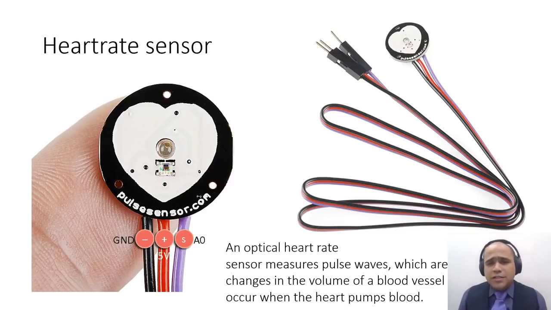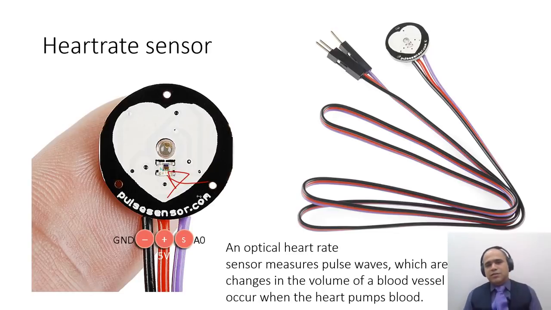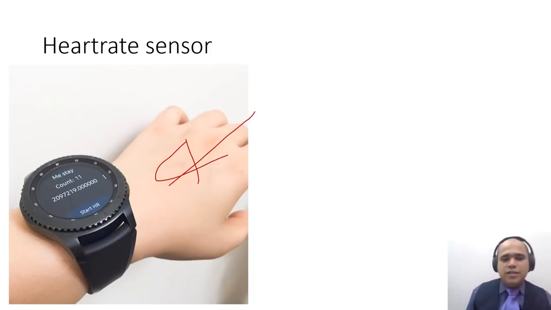There is a very interesting sensor coming up called the heart rate sensor, which is typically fitted in your watches or even in your smartphones, and they can measure your heart rate from just your fingertip. So this sensor basically works on the principle that blood goes and comes back, changing the reflectance. There are red and IR LEDs built inside this module, and they can measure heart rate pretty neatly. So the application of the heart rate sensor is this Galaxy Gear S3 watch, or many other new phones have this heart rate sensor.